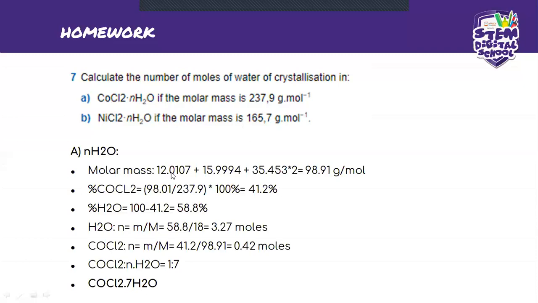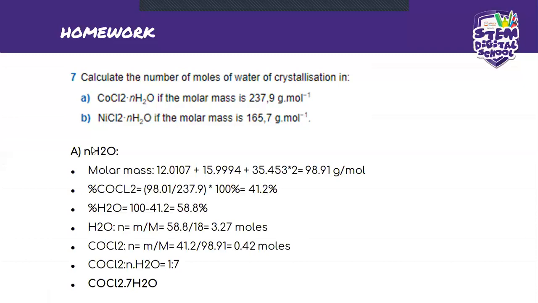So that's why we found it there, 12 plus 5. Here I just used the whole number according to the periodic table, but you can always round it off to 1 or 2 decimal places. I found the molar mass of CoCl2, and then I looked for the percentage of CoCl2. That gave me 98.01 divided by 237.9, which we times by 100, and it gave us 41.2%.